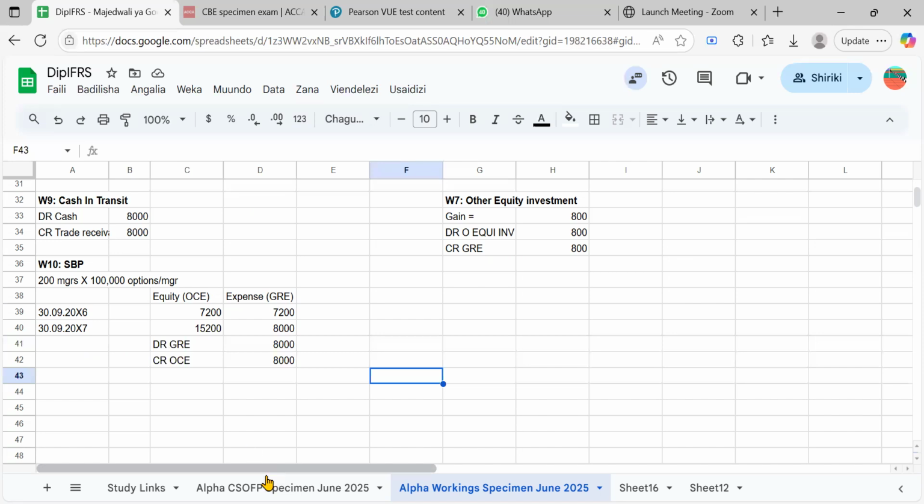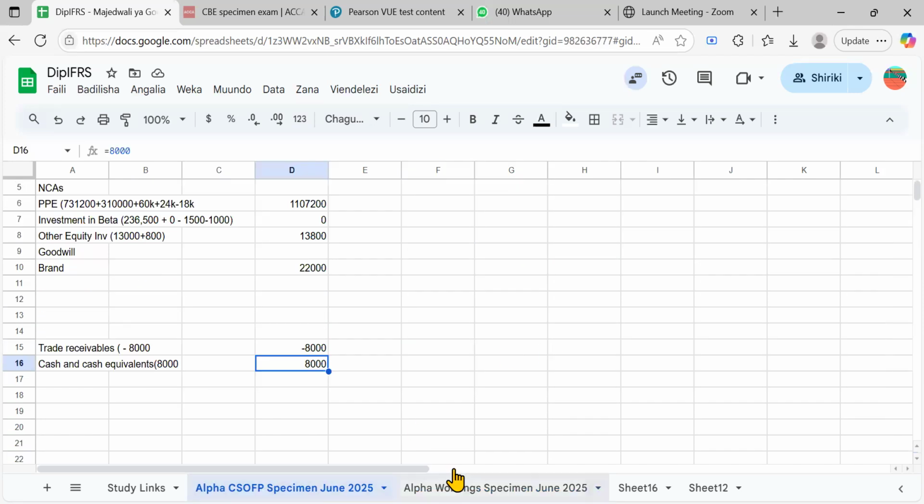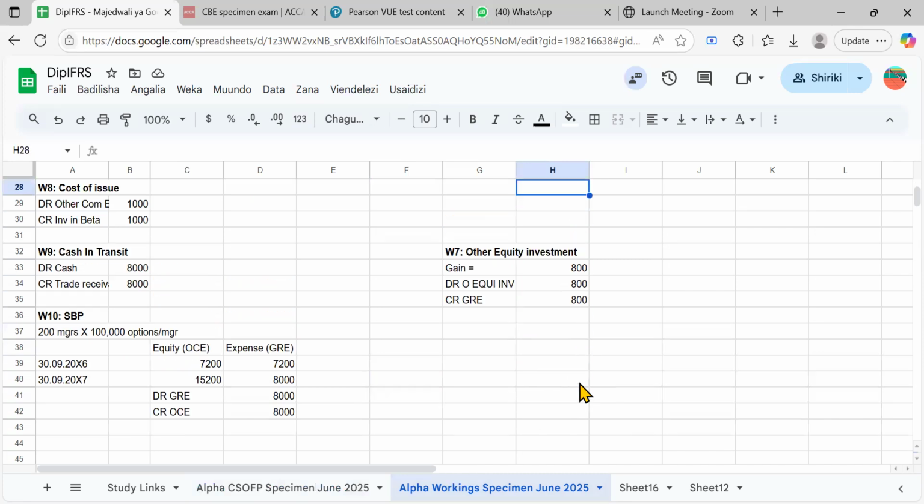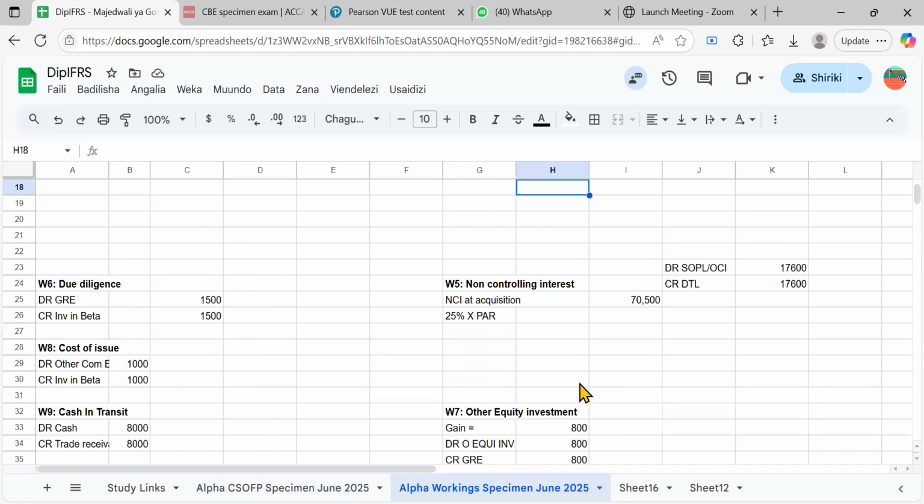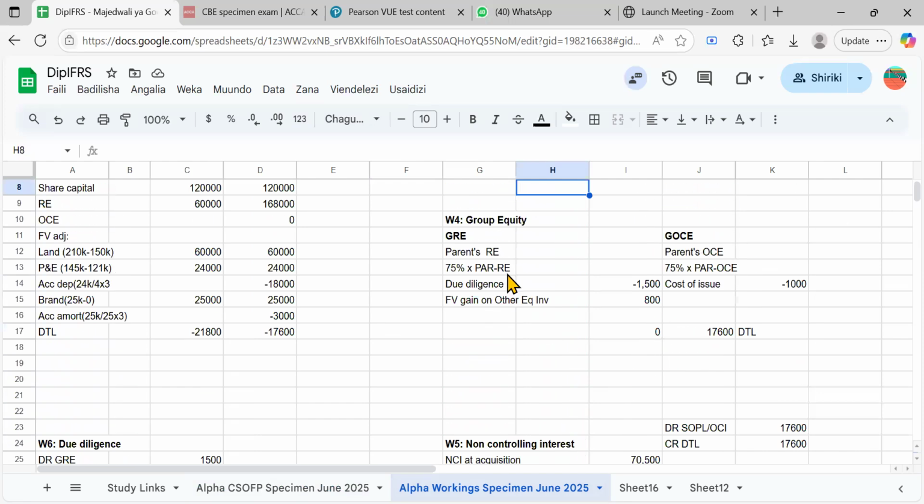So after doing this, let's pass our entry. So debit group retained earnings, let's look for it. It was here, group retained earnings, it's 8,000. We debit it with what? It was a share-based payment expense. Even this also attracts the deferred tax, but the question didn't say, so we just ignore that, right? And if they wanted us to do it, we would have done. Okay, so it was 8,000.